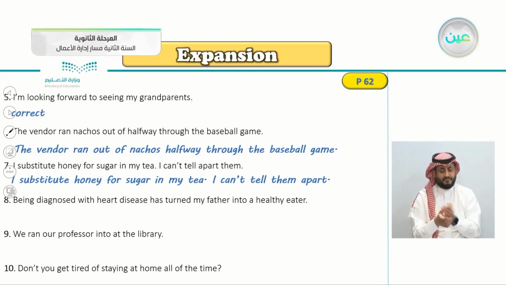Number 8, being diagnosed with heart disease has turned my father into a healthy eater. So number 8 is correct. Turned my father into. There's nothing wrong here.